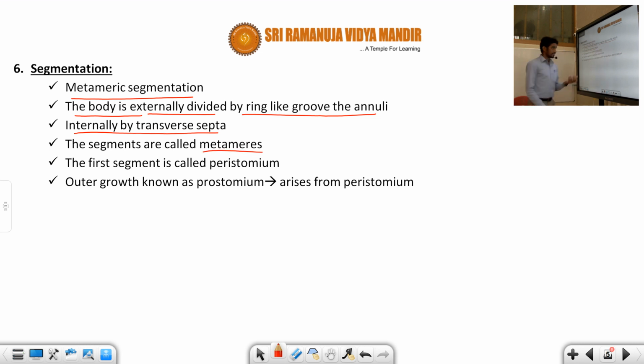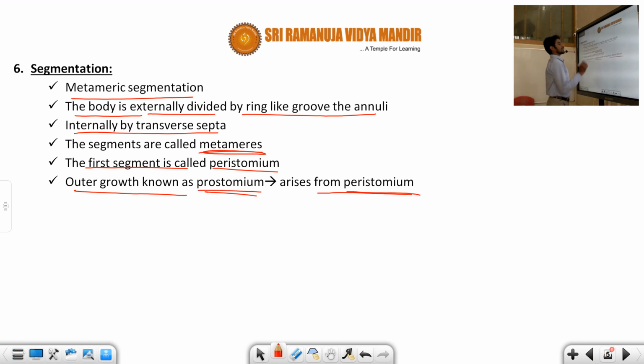The first segment is called the peristomium. The outer growth known as the prostomium arises from the peristomium. So you can understand the meaning of peristomium and prostomium.